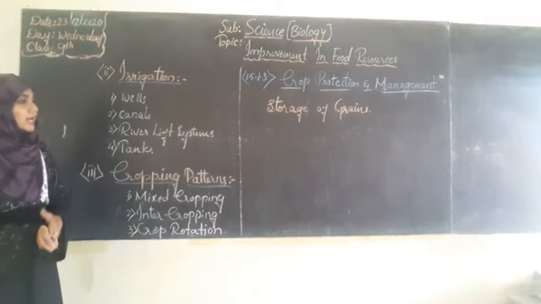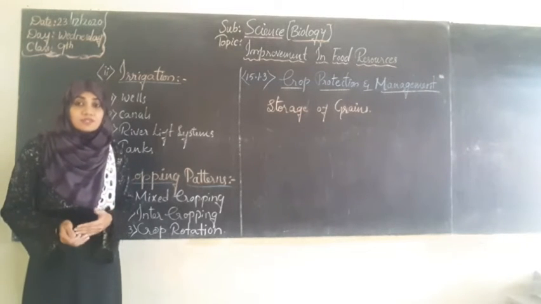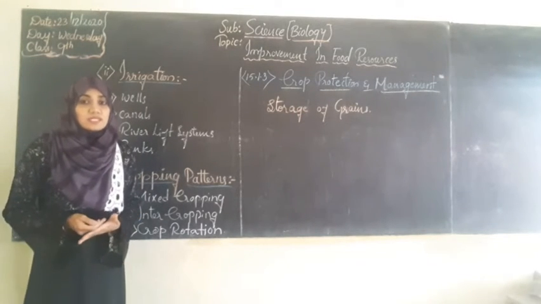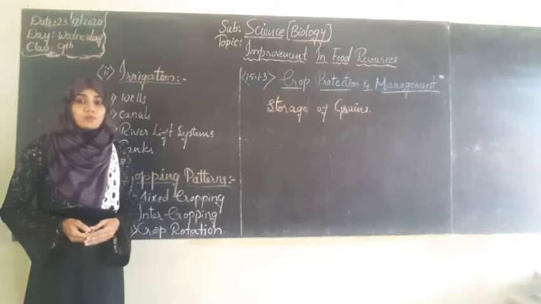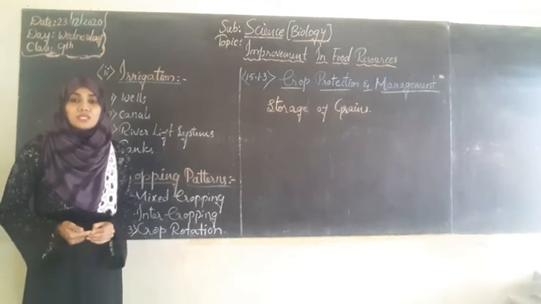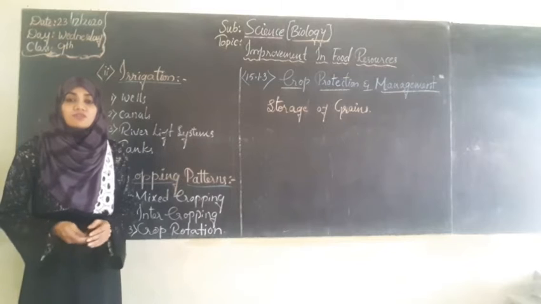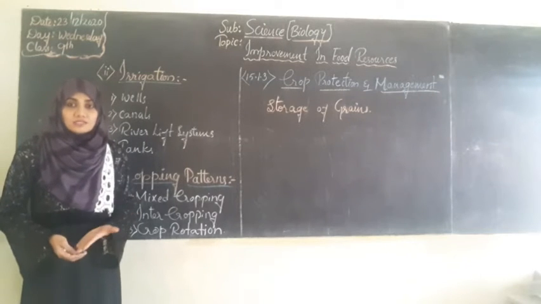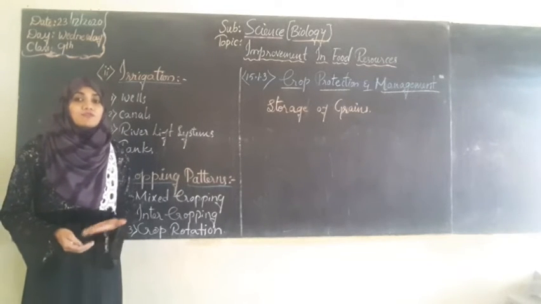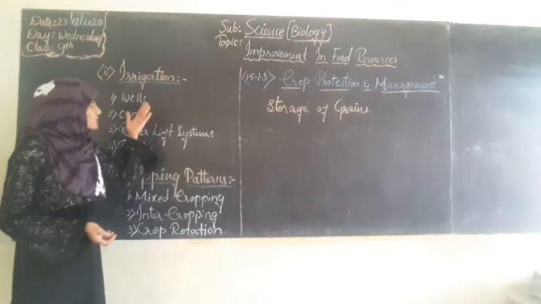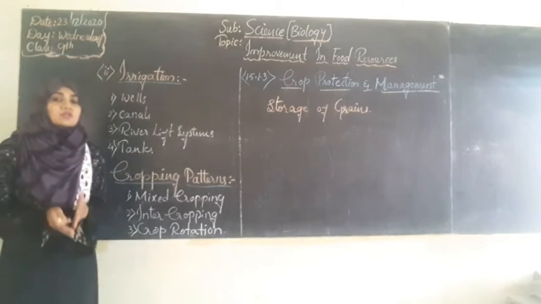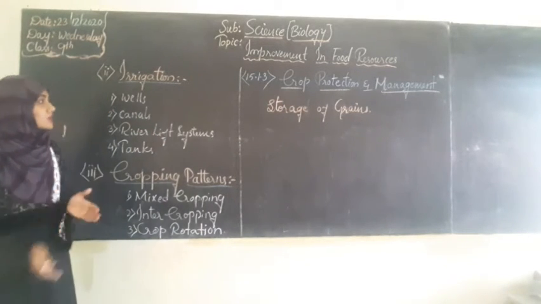Now, as you know, there will be more scarcity of water if the crop production is more. Hence, we first need to manage the various sources of water so that we can supply water easily for the process of irrigation. So, what are the sources to provide water for the crops?